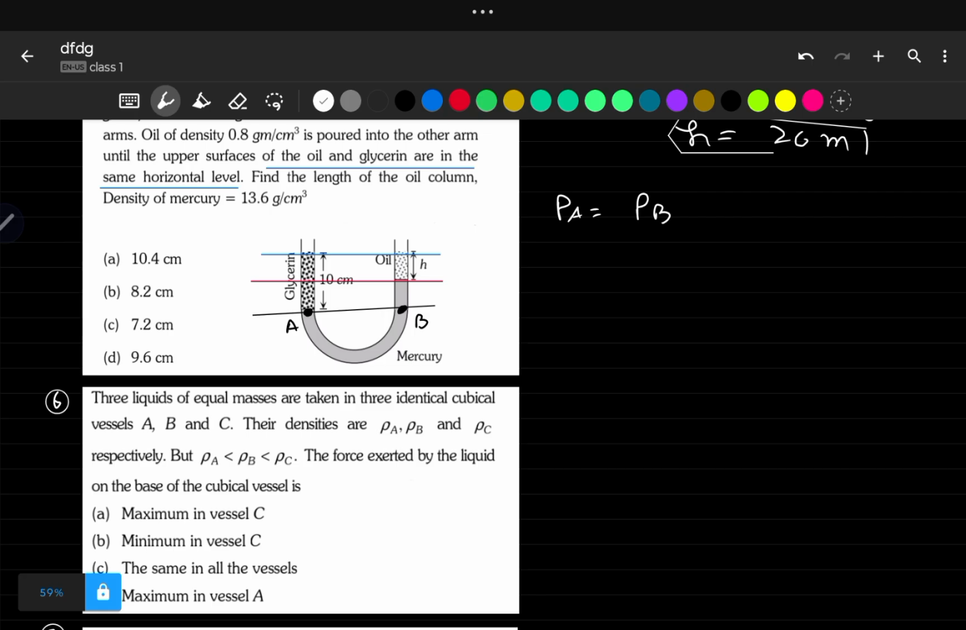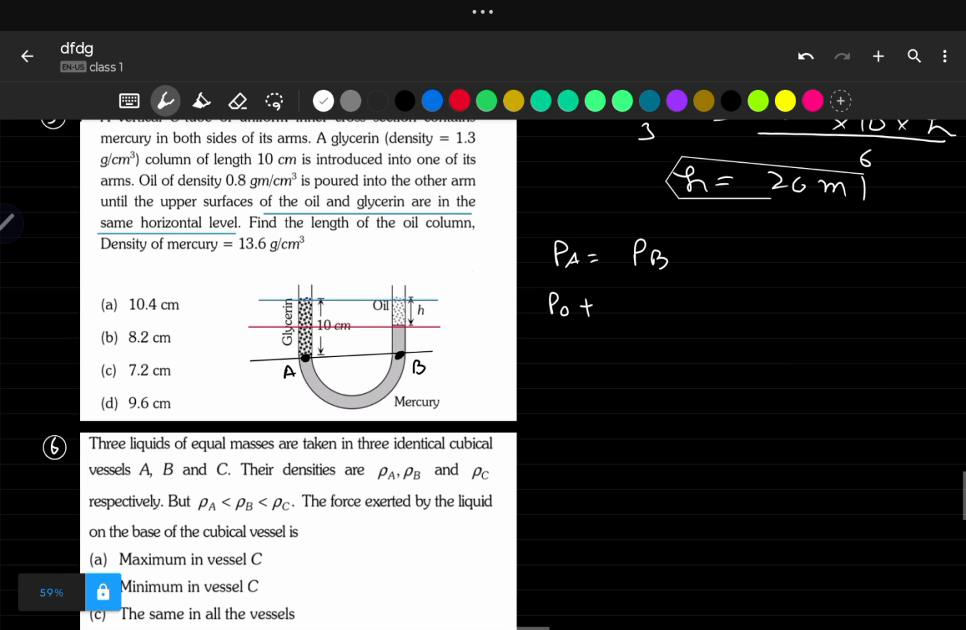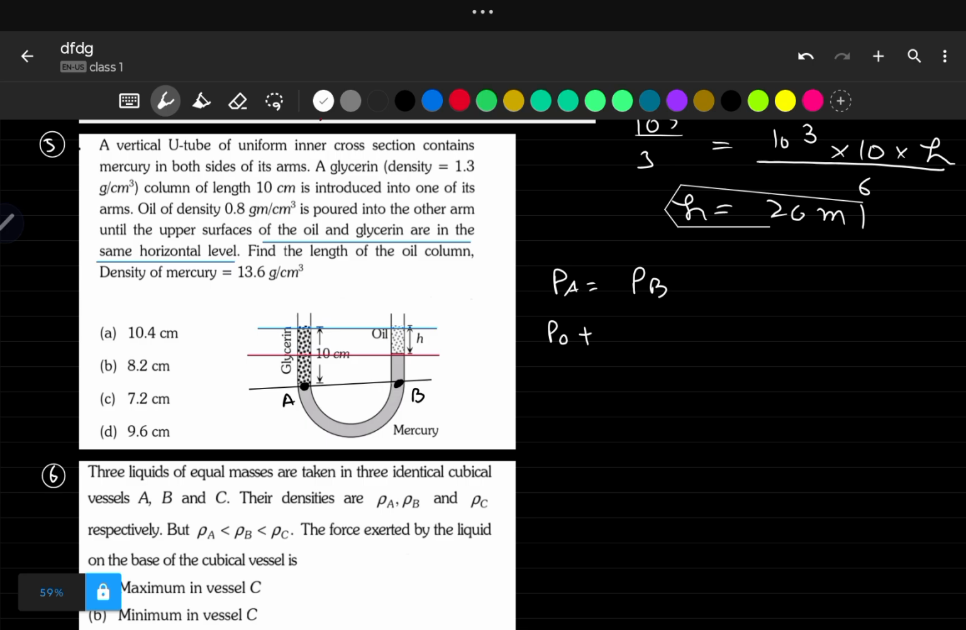Now what is pressure at A? We know that pressure at A will become P naught, which is atmospheric pressure, plus rho gh. What is rho for glycerine? I think it's given in the question as 1.3. G, I am writing as G only. And what is the height of glycerine? It's 10 centimeter.